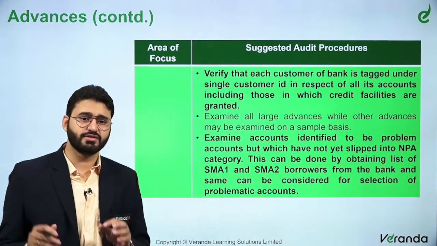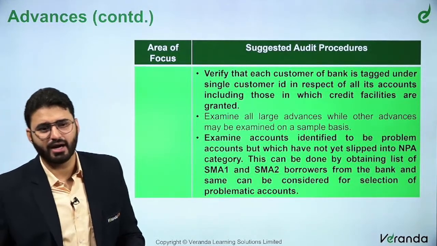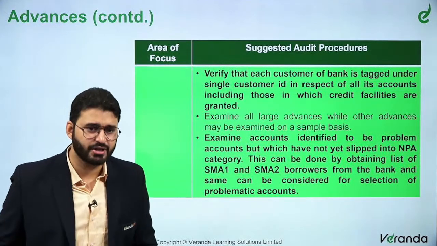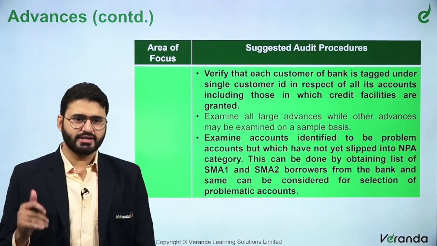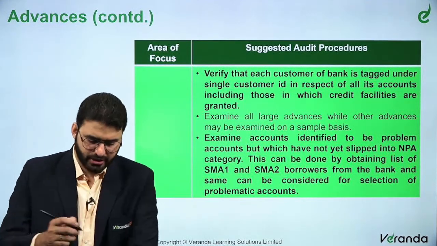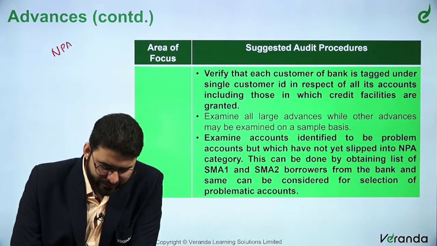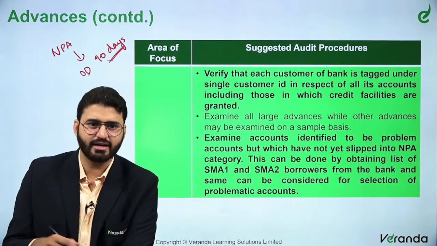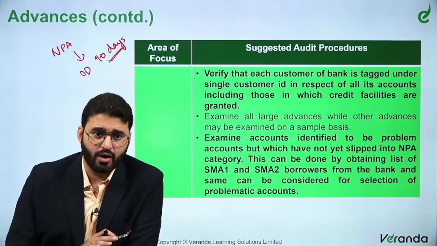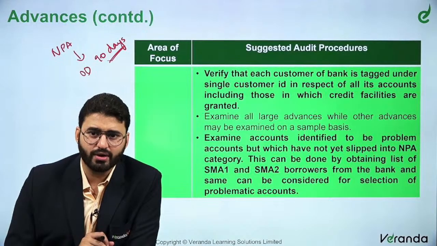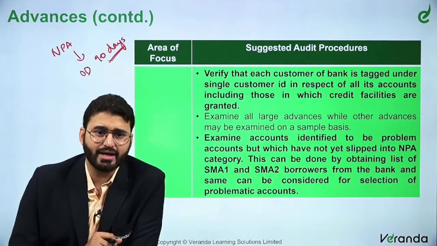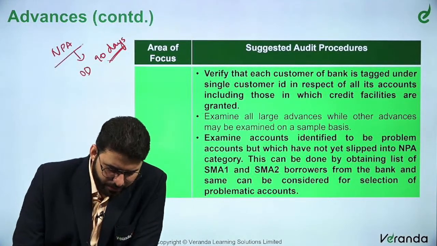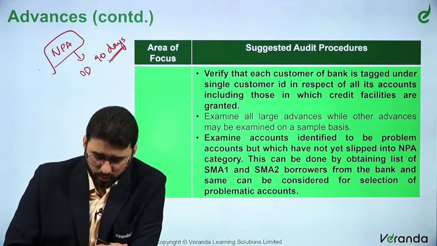So, what is the meaning of this? It is a new important point. What is an SMA account? SMA is called a special mention account. Now, we all know the general thumb rule is, as per the RBI prudential norms, any account, OD facility or whatever it is, will become an NPA if it is overdue by more than 90 days. Yes or no? This is the thumb rule. There are specific details, but generally, if you have not paid your installment or whatever it is, and it is overdue by more than 90 days, then it becomes a non-performing asset, something which we all already know.